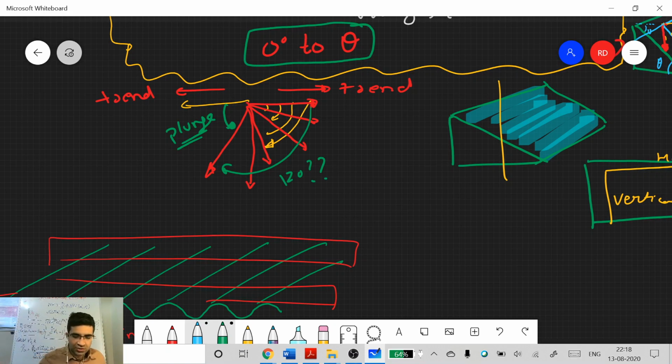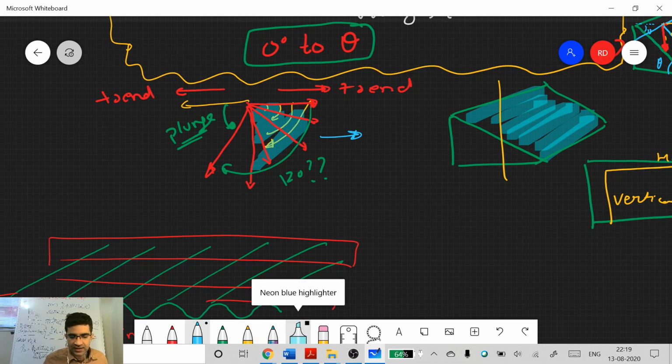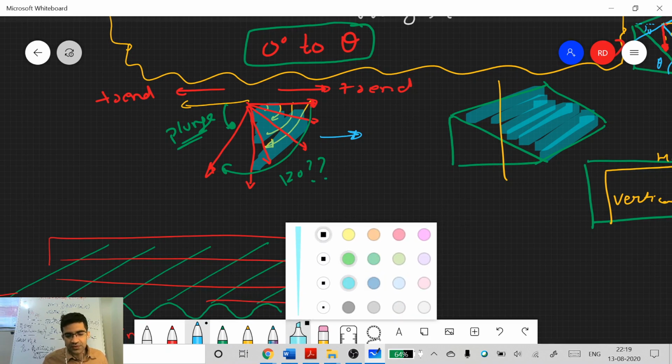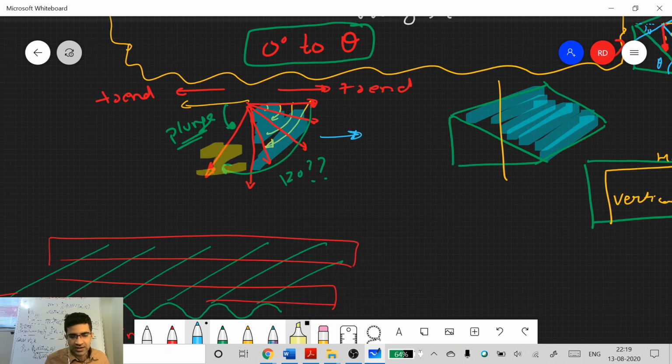Because the trend has changed. On this side, trend is this way, whereas when it crosses this 90-degree line, the trend will change direction. So we'll say the trend has changed, but we will always give this acute angle. Let's say on this yellow side, the trend is in this direction. Do you get it now?